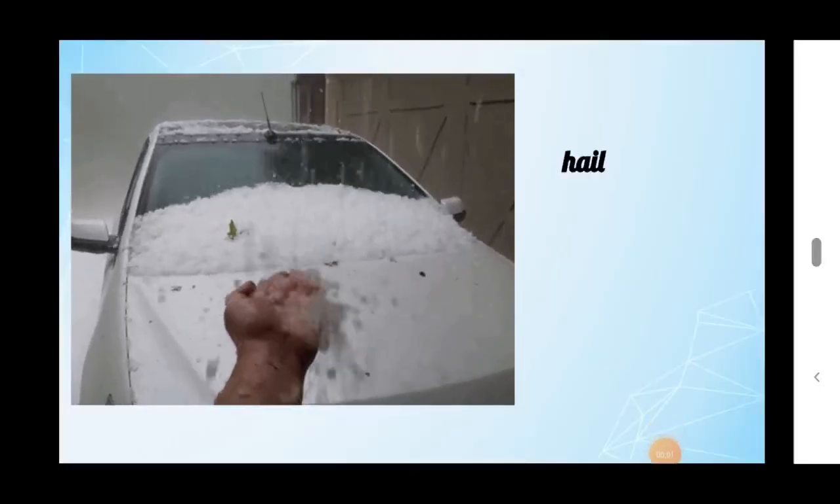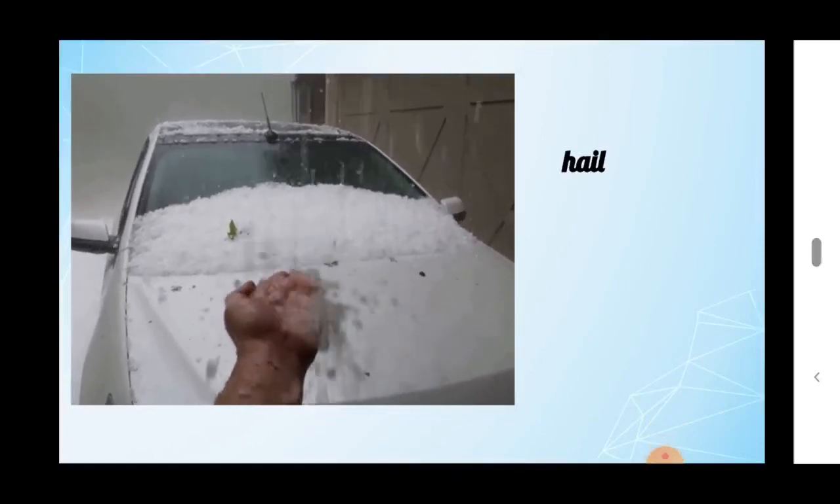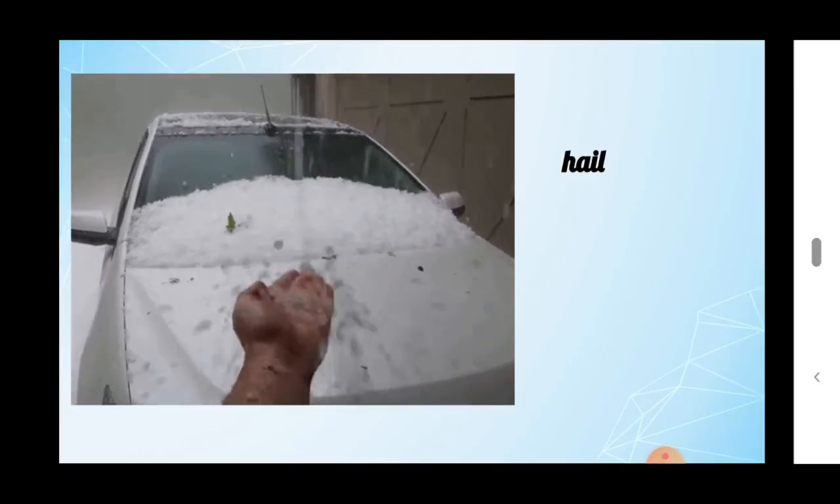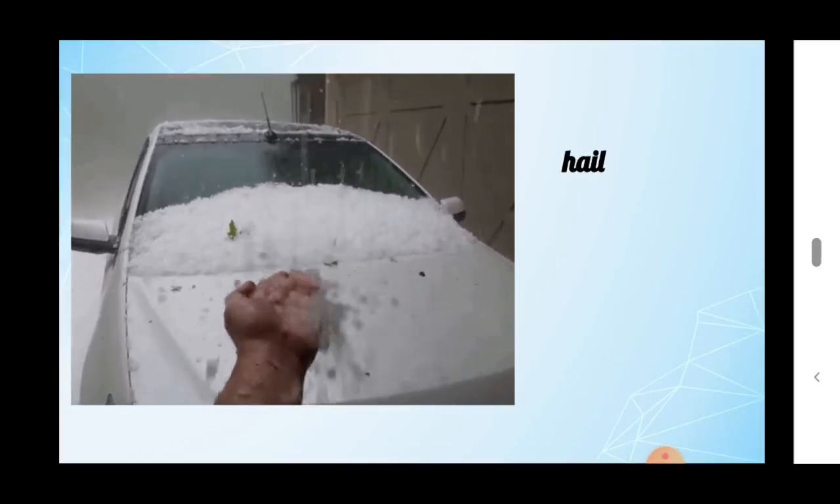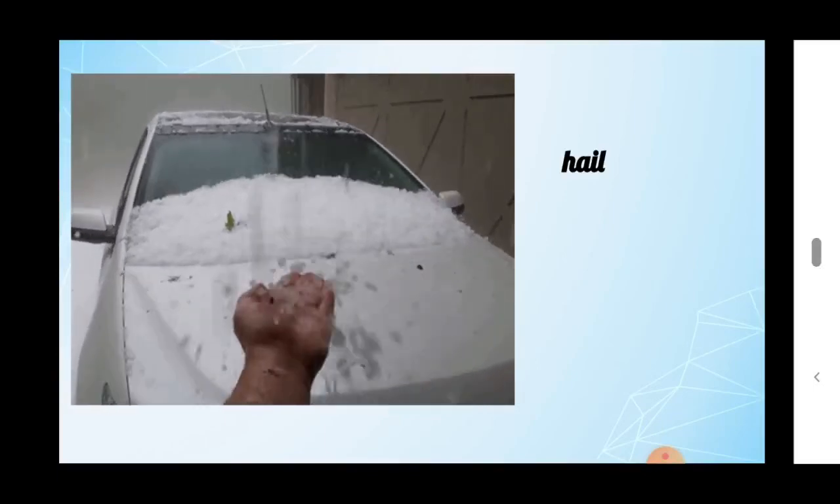See here, this is hail fall. I already told what hail is. Hail is a small hard ball of ice. That means it looks like a small ice cube.